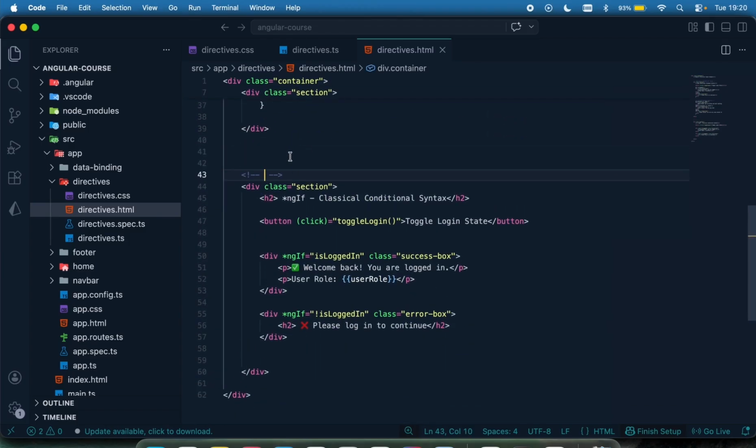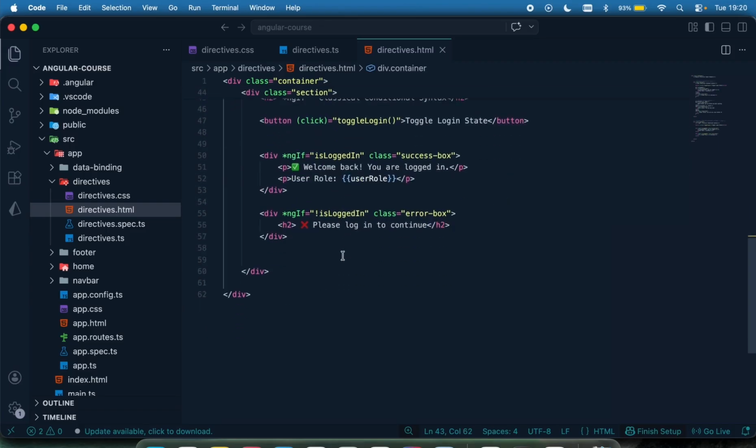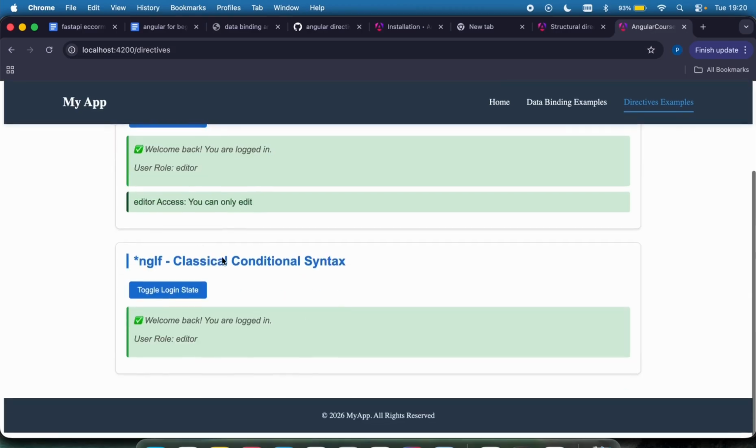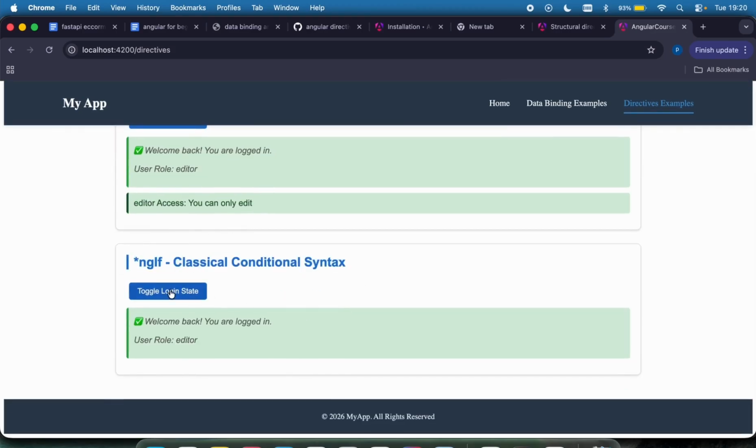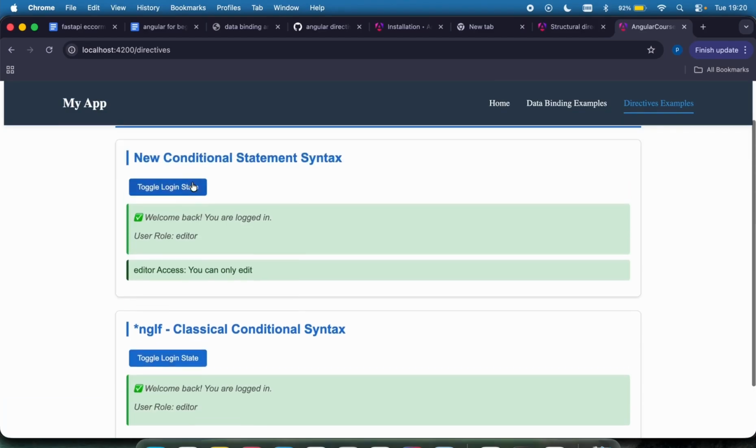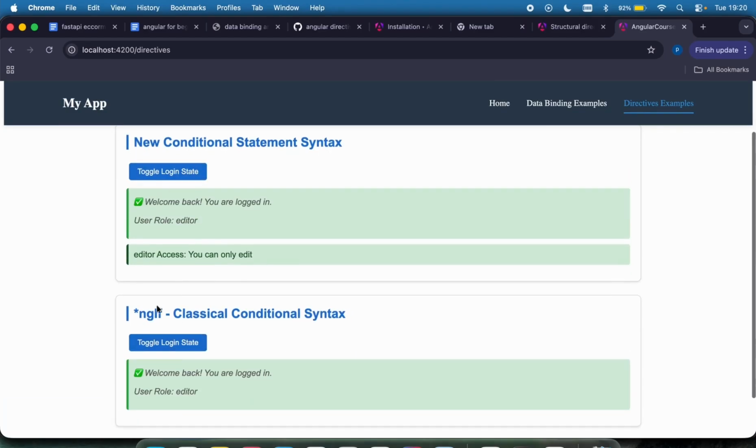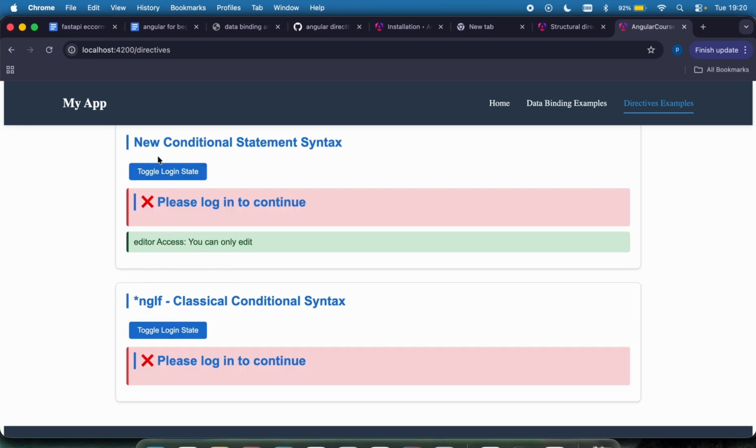So I'm just going to come right here and say classical syntax for conditional statements, that is *ngIf, something like that. Okay, good. So if I come right here, you can see this is the classical syntax right here. And if I toggle this, you can see the same thing. It does the same thing, but just that the syntax are different. This is using the classical syntax, and this is using the new syntax right there.